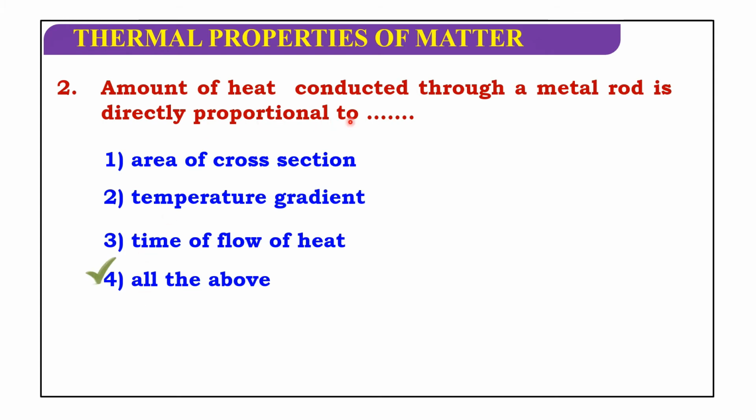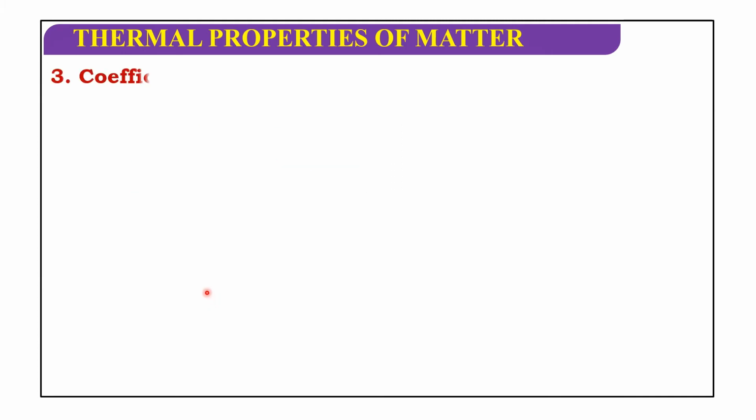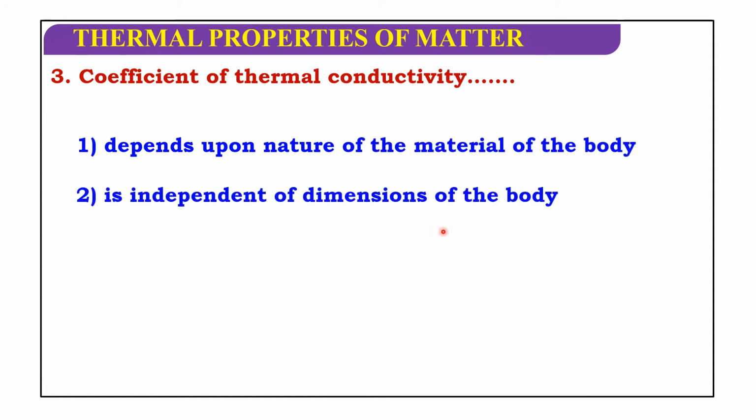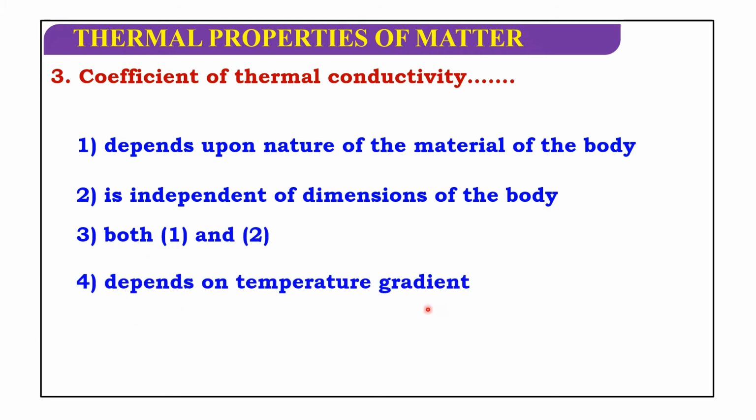So the amount of heat conducted through a metal rod is directly proportional to area of cross section, temperature gradient, and time of flow of heat. Next, the coefficient of thermal conductivity: 1, depends upon the nature of the material of the body; 2, is independent of dimensions of the body; or both 1 and 2; or depends on temperature gradient. Here the coefficient of thermal conductivity is both 1 and 2. It depends upon the nature of the material of the body and is independent of its dimensions. Okay, the third option is correct.